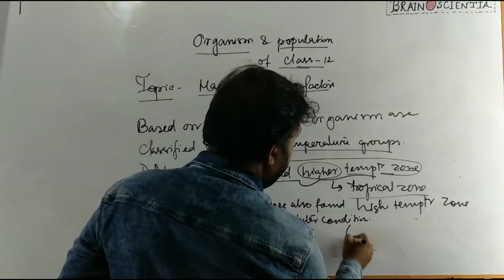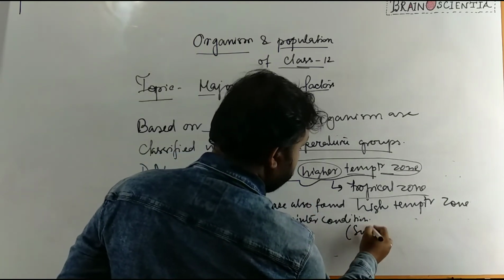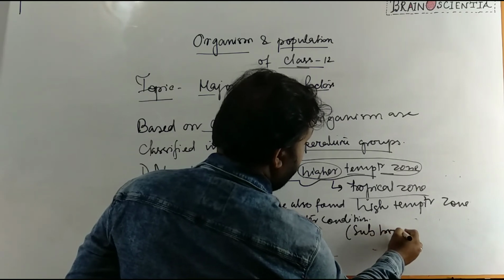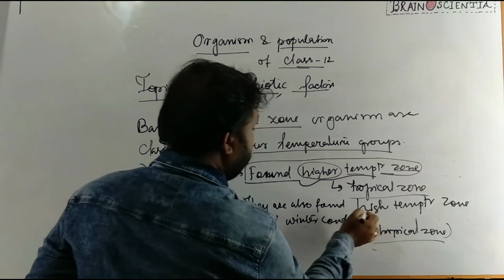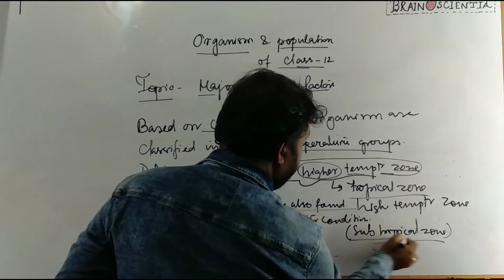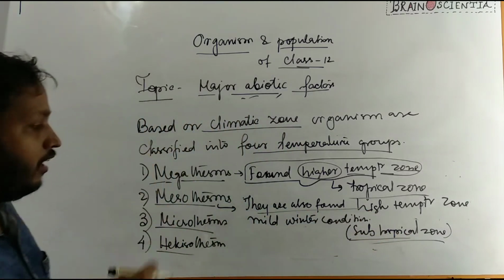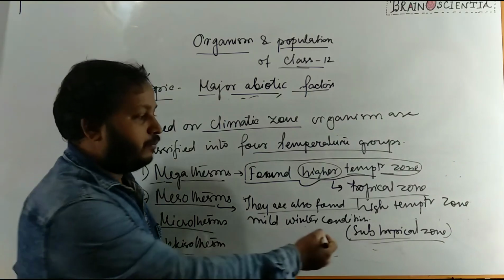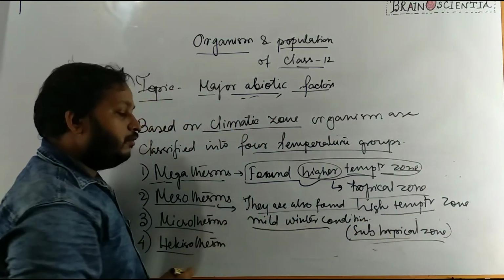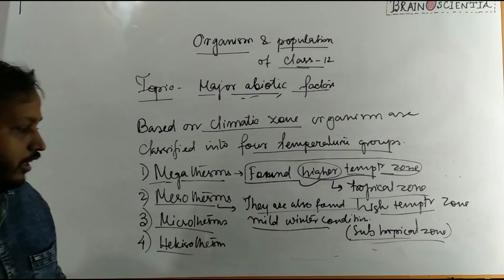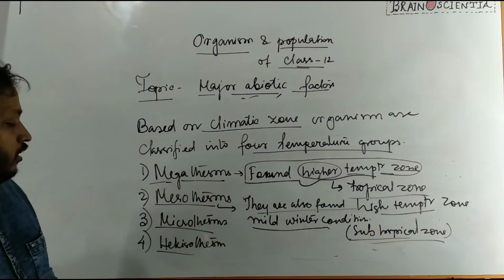So this group are found in the subtropical zone. That means they are found in a high temperature zone, but sometimes of the year they have to face mild winter conditions. So they are mesotherms.